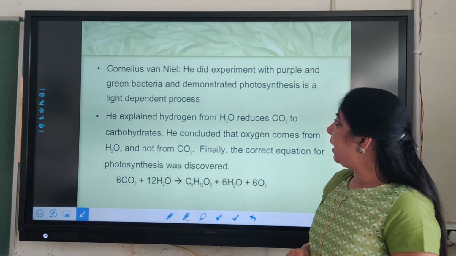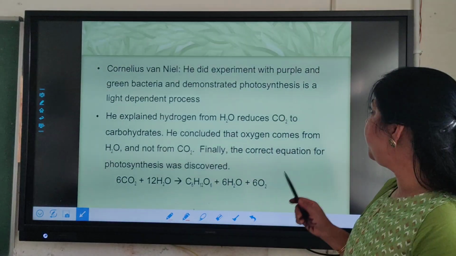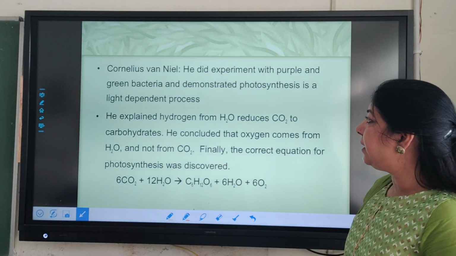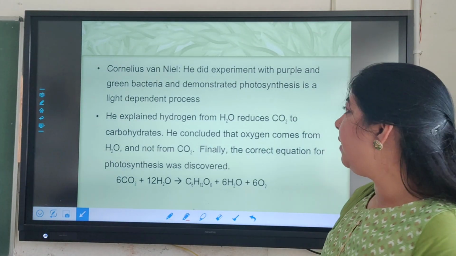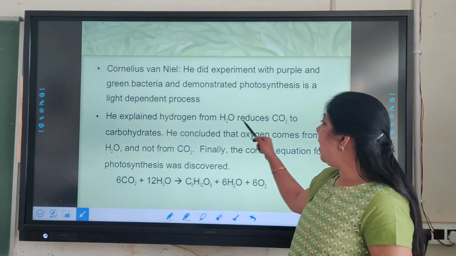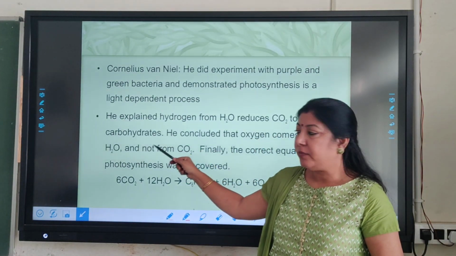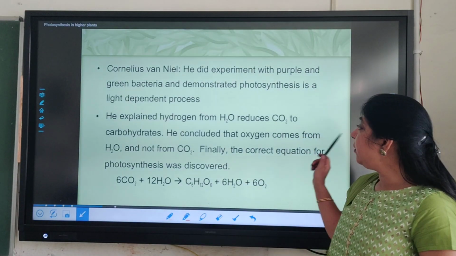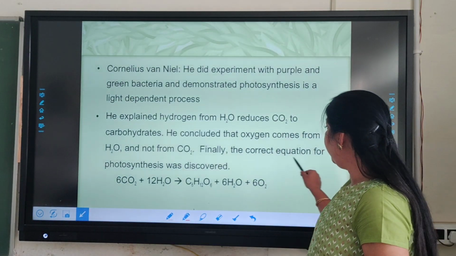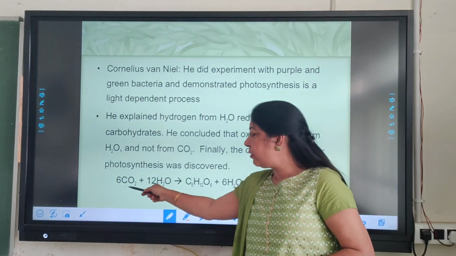Then came Cornelius Van Niel. He did the experiment with purple and green bacteria and demonstrated that photosynthesis is a light-dependent process. He explained that hydrogen from H2O reduces carbon dioxide to carbohydrate. And he concluded that oxygen comes from H2O, not from carbon dioxide. Finally, he corrected the equation for photosynthesis as this one.